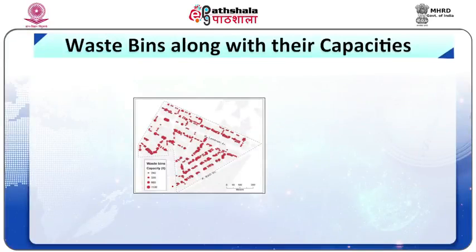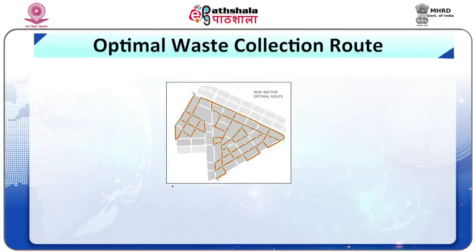Spatial distribution of waste bins and their capacities in the municipality area, as shown in figure 11. Relocation of bins and new sectorization as per the requirement assessment results, shown in figure 12. Network analysis for optimal waste collection routes, as shown in figure 13.